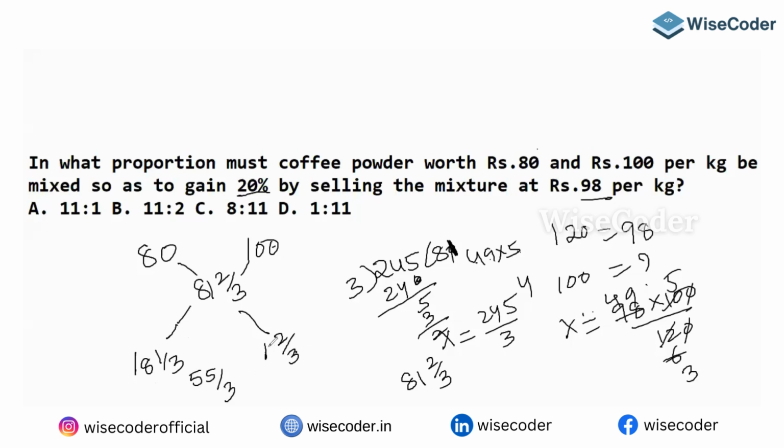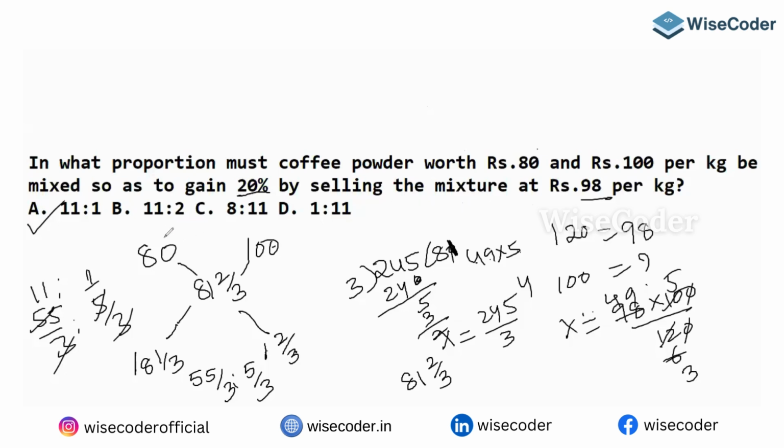Here 3 1s are 3, 3 plus 2, 5 by 3. So the ratio I can write here is 55 by 3 is to 5 by 3. So the 3s get cancelled. 5 11s are 55. Then the answer is what? 11 is to 1. Answer is what, guys? 11 is to 1. Don't take points whenever you are doing alligations and mixtures. Don't take it in points.